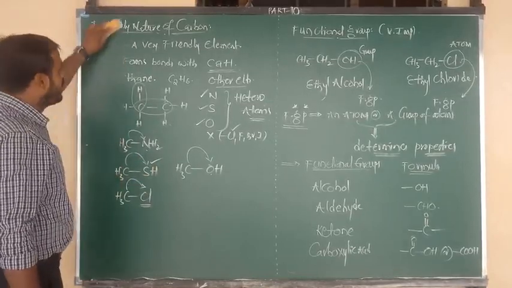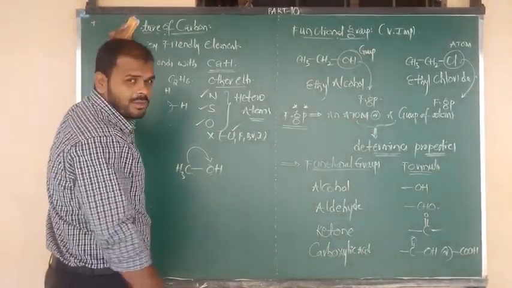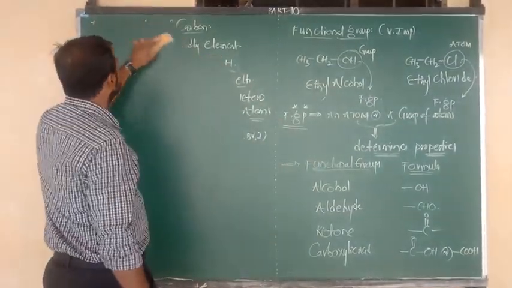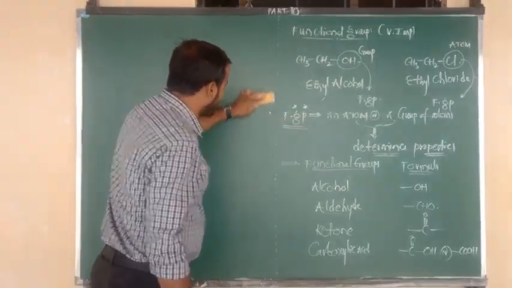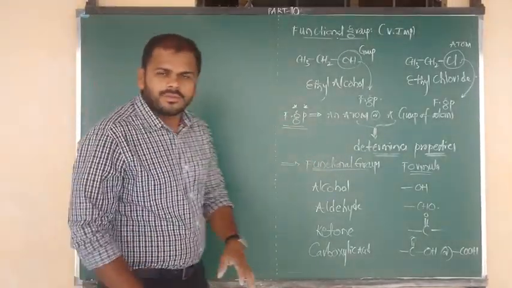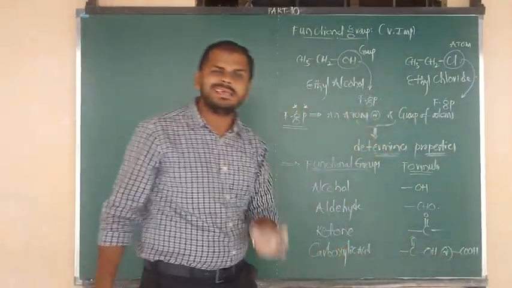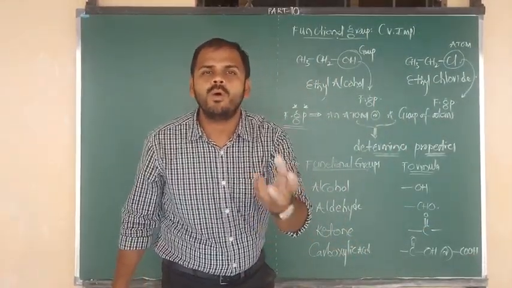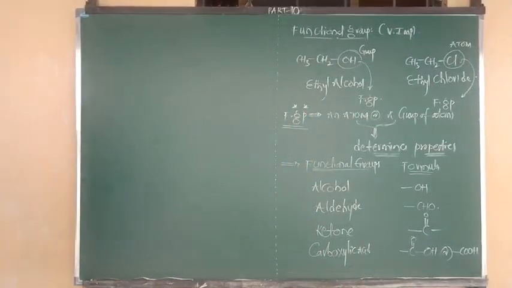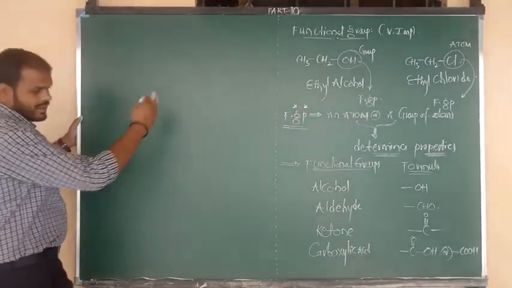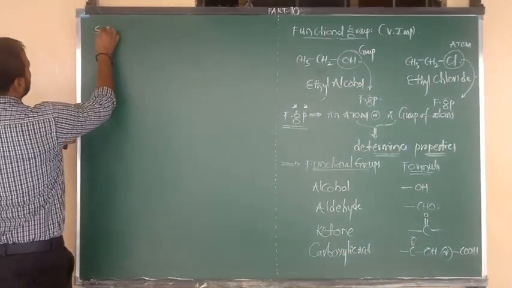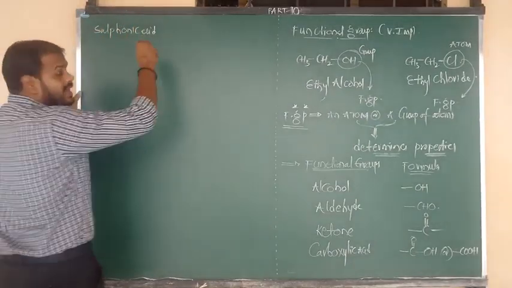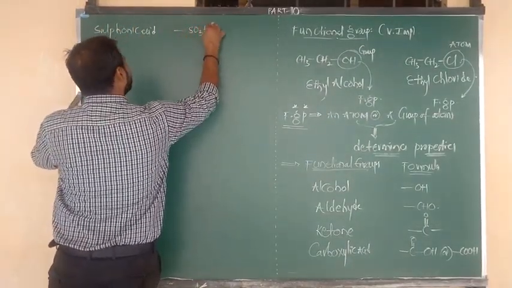Once again, repeat along with me. What is the alcohol formula? OH. What is the aldehyde functional group formula? CHO. What is the ketone functional group formula? C double bond O. And what is the functional group formula of carboxylic acid? COOH, or we can say COOH, as you wish. Okay, I am going to continue with some other examples. The functional group is sulfonic acid, and its formula is SO3H.